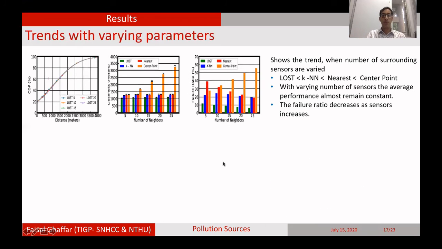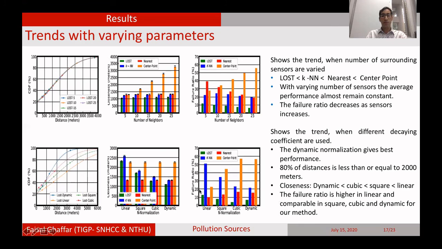Looking at these trends, when we increase the number of sensors from 5 to 25, we see that there is no increase or decrease in average closeness in our method. But in other methods, if we increase the number of sensors, the performance degrades. Here we see for the center point, the error increases from around 1700 to around 3500 or so. We also see that when we increase the number of neighbors, the failure ratio decreases.